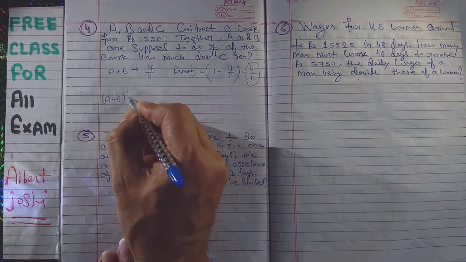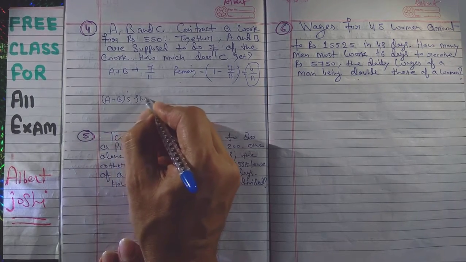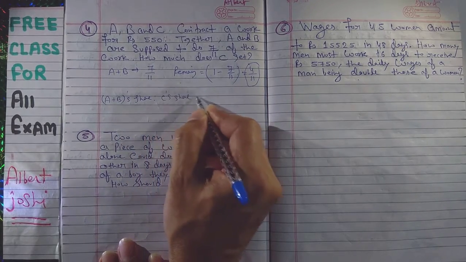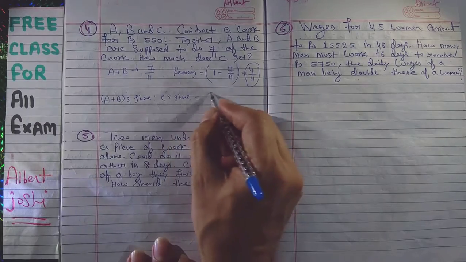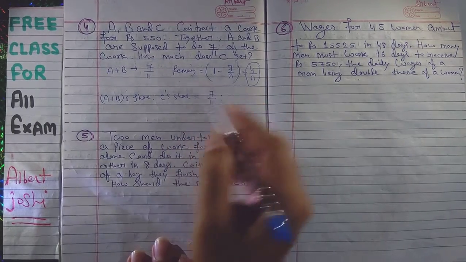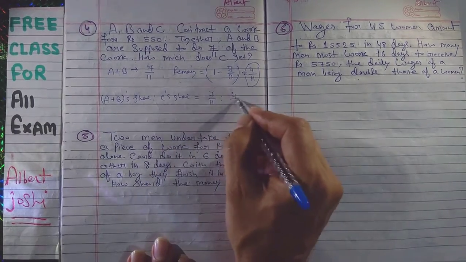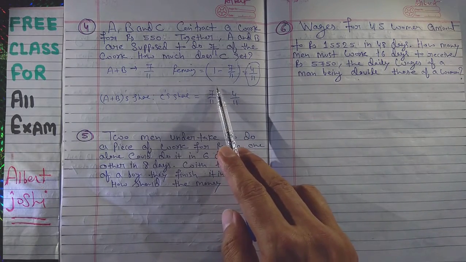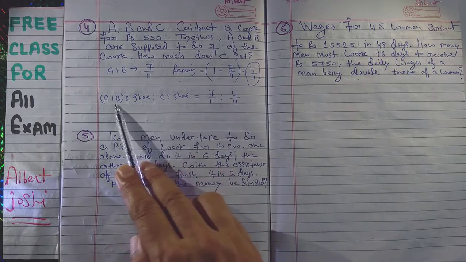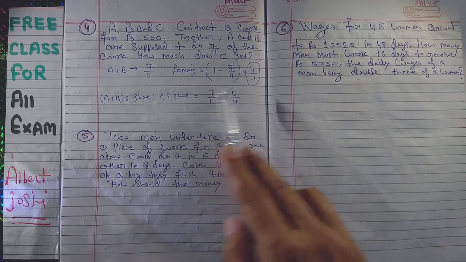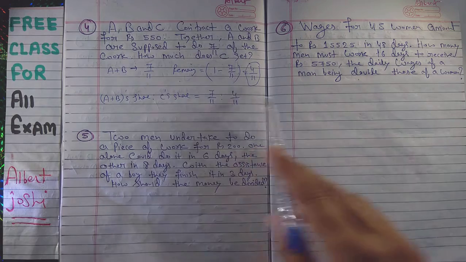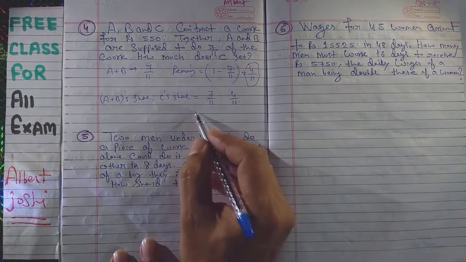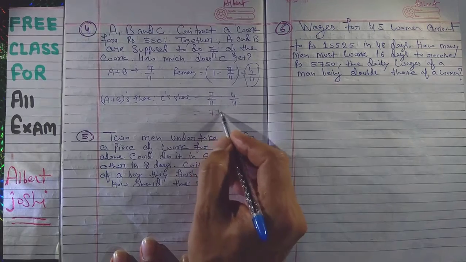A plus B work, your share ratio, and C share, that is 7 upon 11, and C is 4 upon 11. This work A plus B has done and this work C has done. So that is the ratio. Now it will be 7:4.